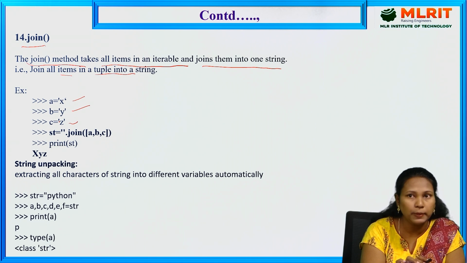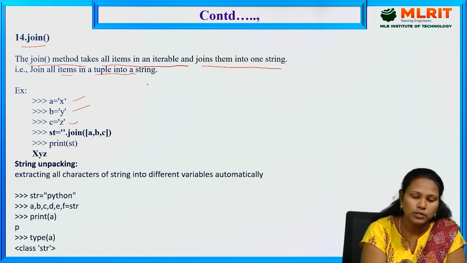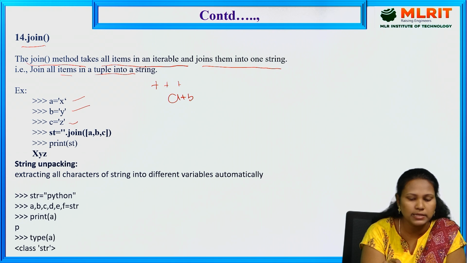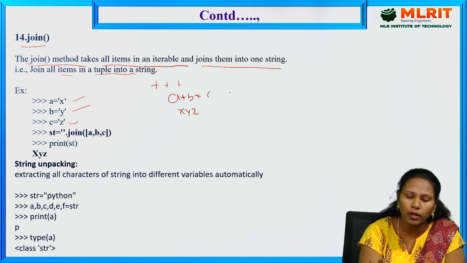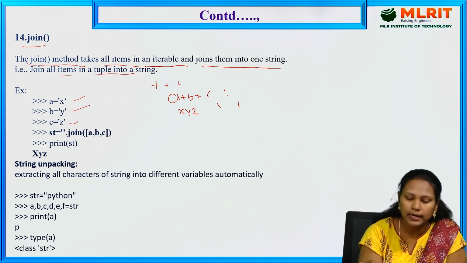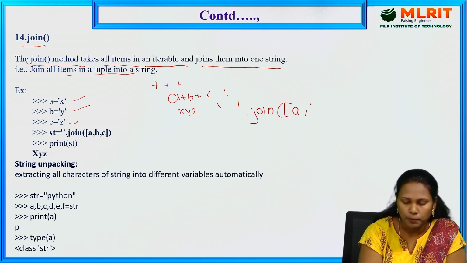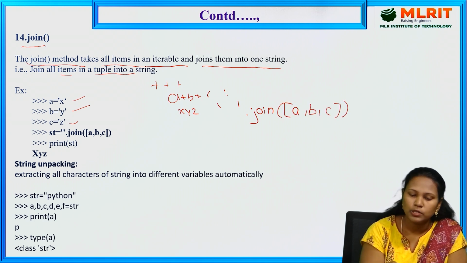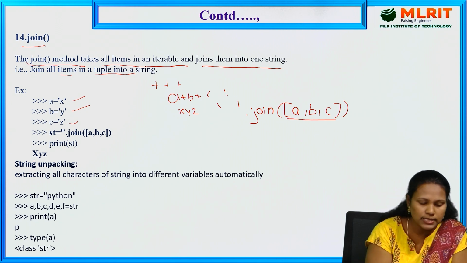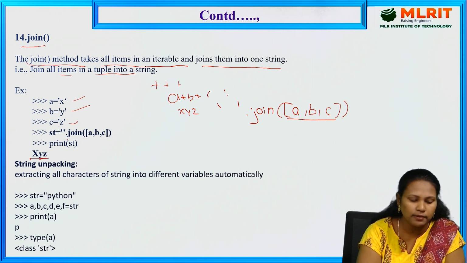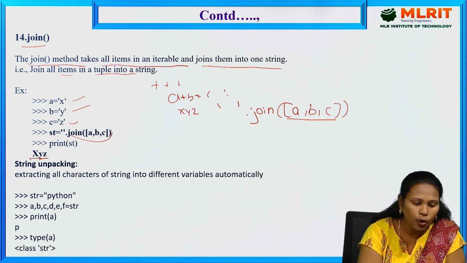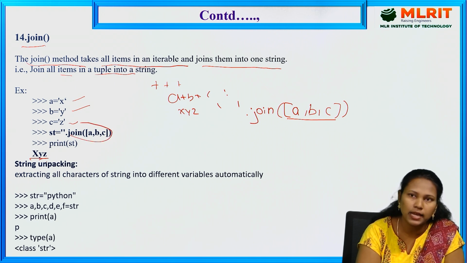We can also use a plus b plus c to append. In this way also we can join, since in the string operators we have the append operation, that is plus. So a plus b plus c gives x, y, z. Or otherwise, if you want to combine all the variables, we can use a single character; this is the syntax, dot join. We are combining a comma b comma c. It combines all the values and gives the result x, y, z. So xt assigns the joining of the variables. It displays x, y, z.